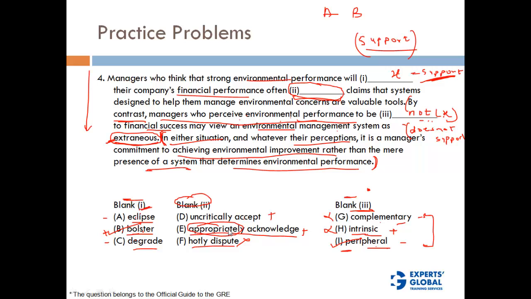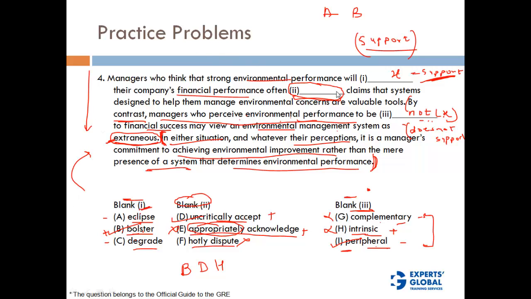Whereas if we choose appropriately, it would lead us to believe that the author thinks the systems are really important. So this is not the right choice. So we'll go with uncritically accept, which does not contradict the idea in this last sentence. So we'll choose uncritically accept. So the answer here is going to be B, D, and H. So let's put this answer here.